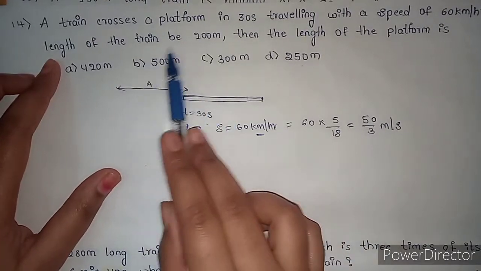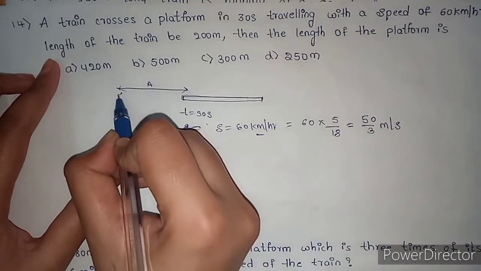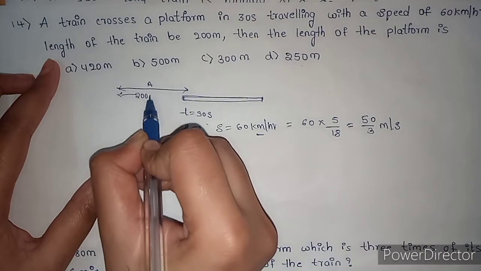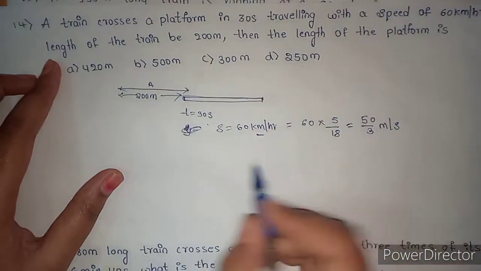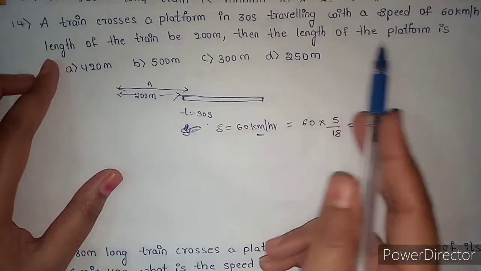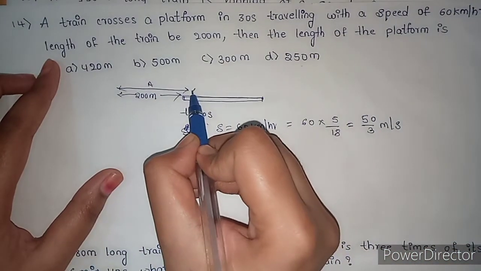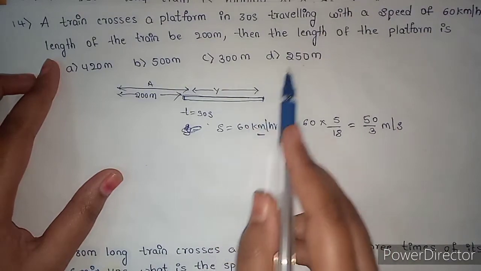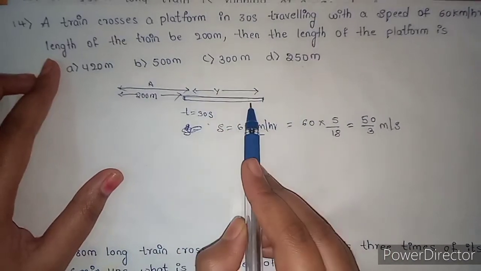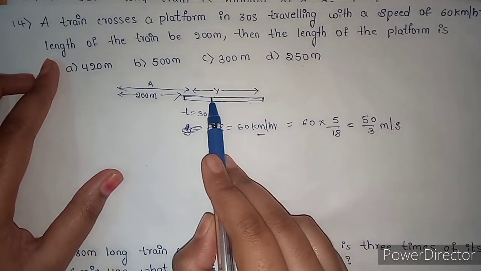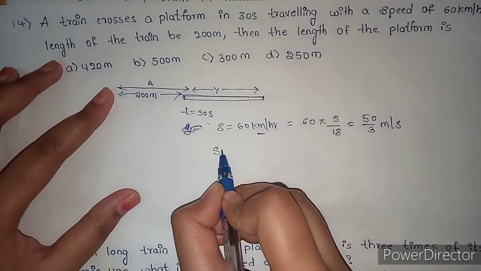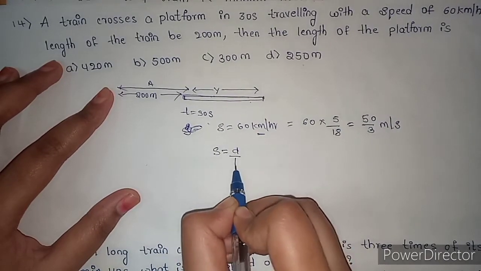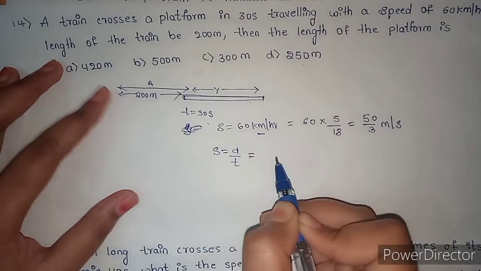The length of the train is given, that is 200 meter. Then the length of the platform is not given, so let us consider the length of the platform to be y. As I already told you, speed is distance by time.